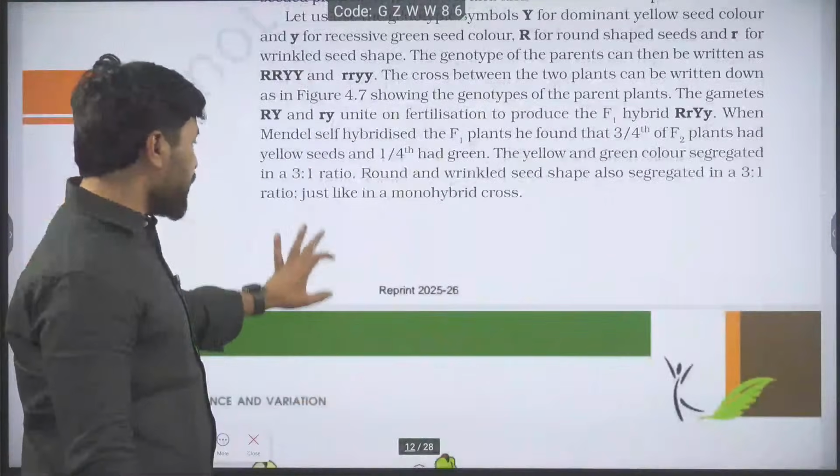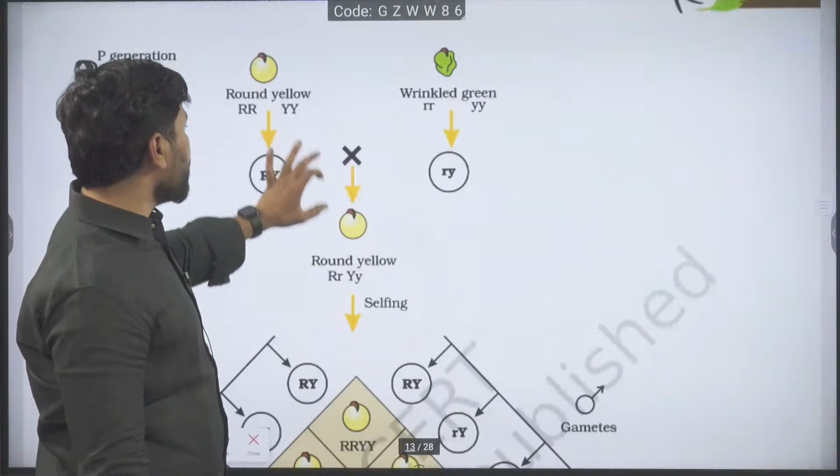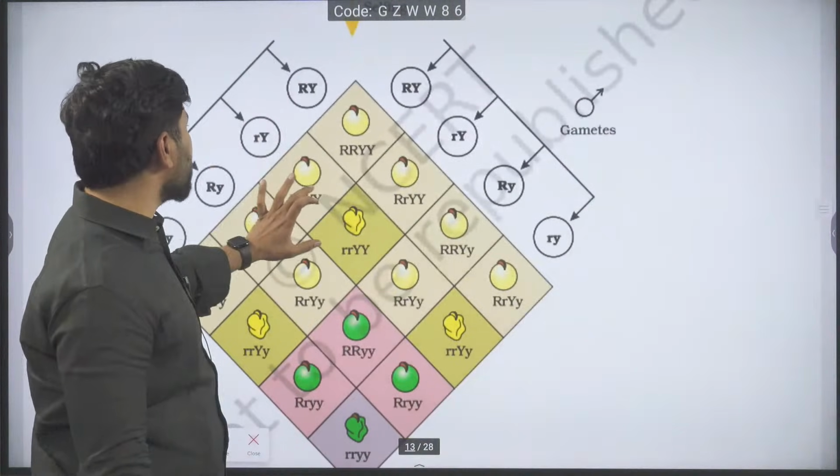Now this was about dominance not being an autonomous feature of a gene. Then go for the dihybrid cross. So what are the problems generally they give based on this dihybrid cross?